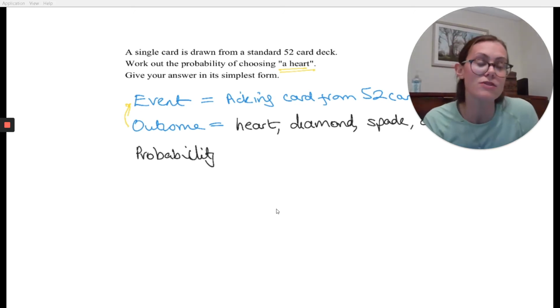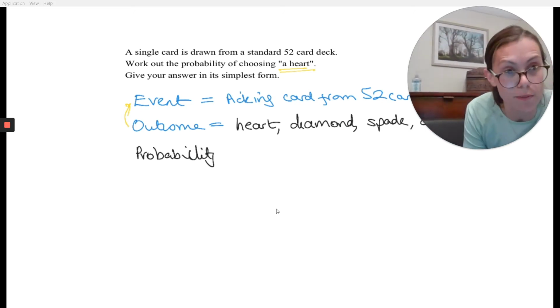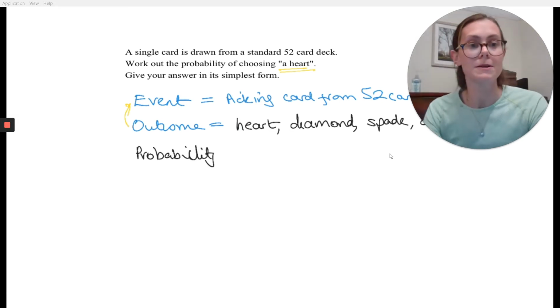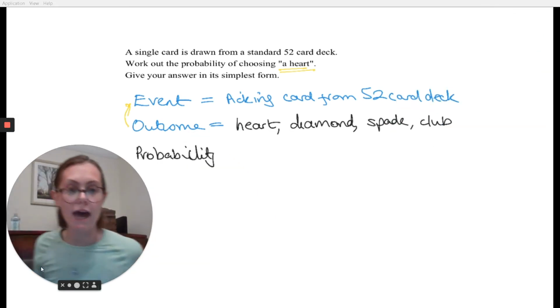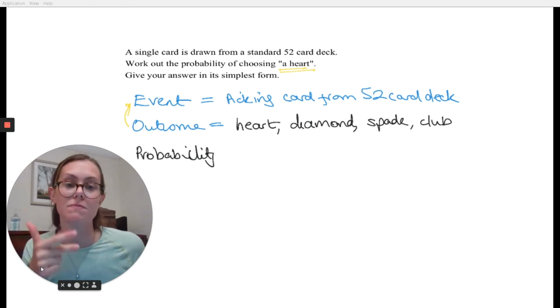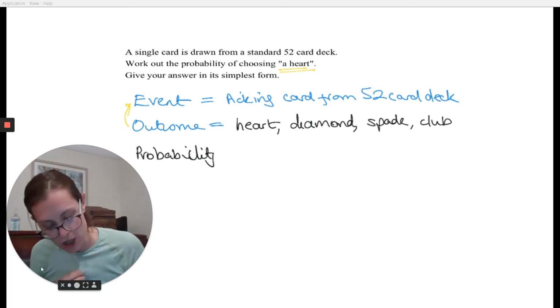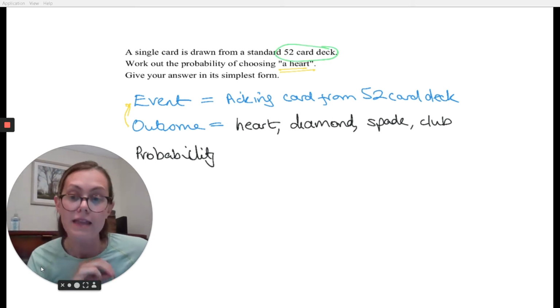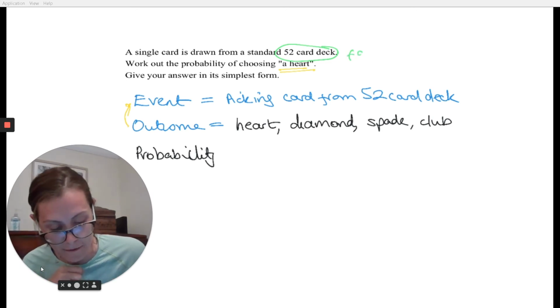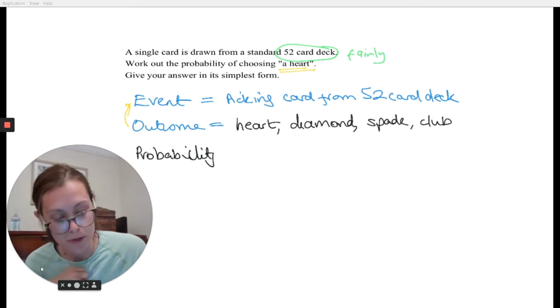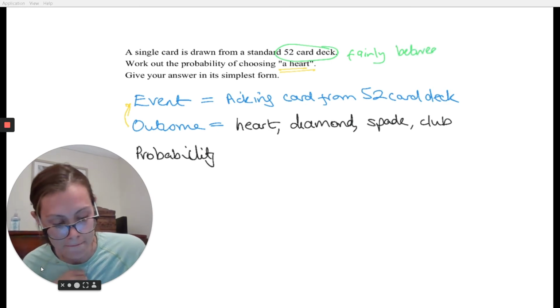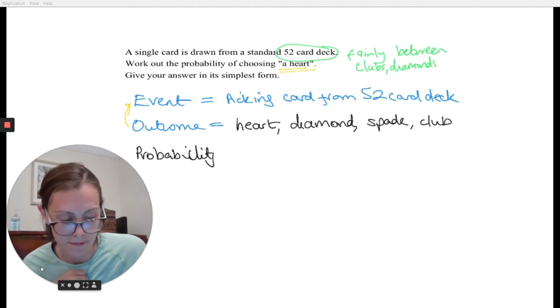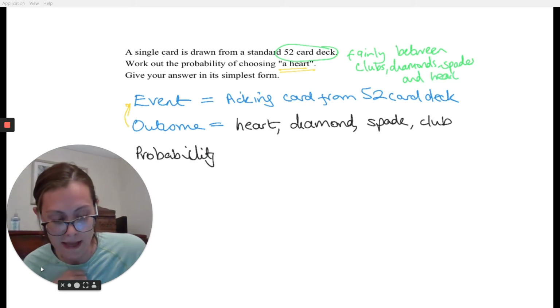So actually, even though there are 52 different possibilities of cards, what you care about is the fact that there are a heart, a diamond, a spade, or a club. And again, what you need to know about a deck of cards, which they might not tell you in the exam, is in a 52 card deck, that is split evenly or split fairly between clubs, diamonds, spades, and hearts. So this is split fairly.